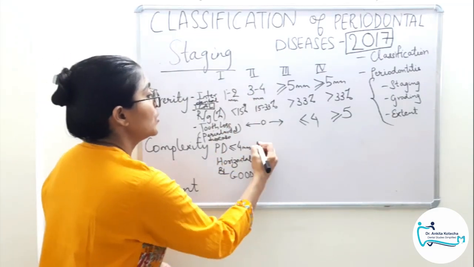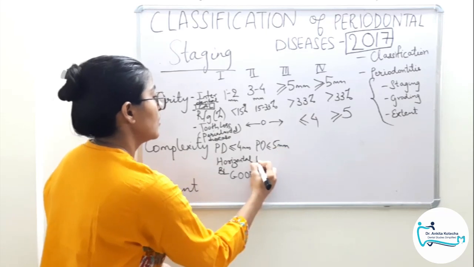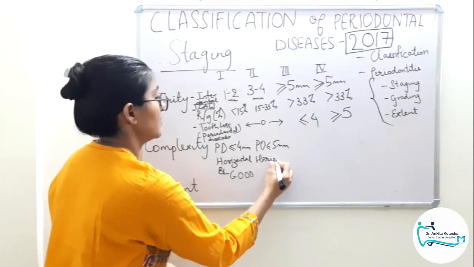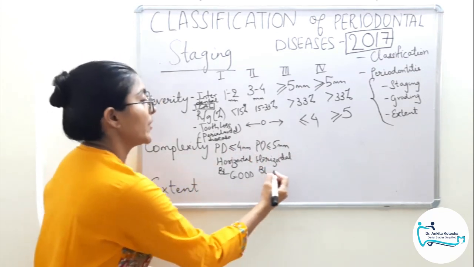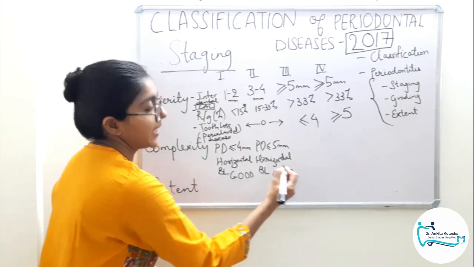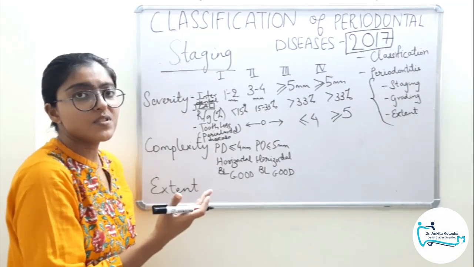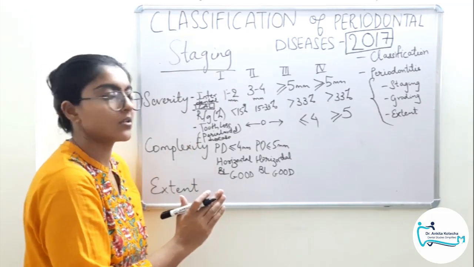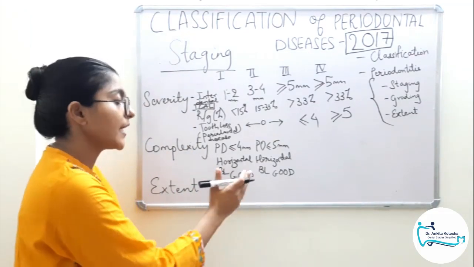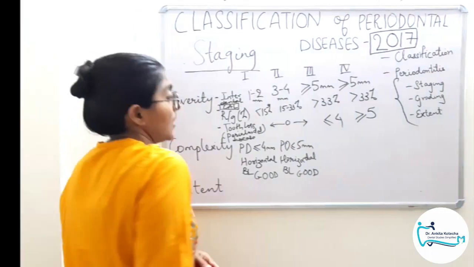For stage 2, probing depth of less than or equal to 5 mm, again horizontal bone loss. So, prognosis is good because it can be managed by mostly non-surgical periodontal therapy. Maybe at times may demand surgical periodontal therapy, but mostly by non-surgical periodontal therapy. And horizontal bone loss, so again prognosis is good, easy to enter the maintenance phase.